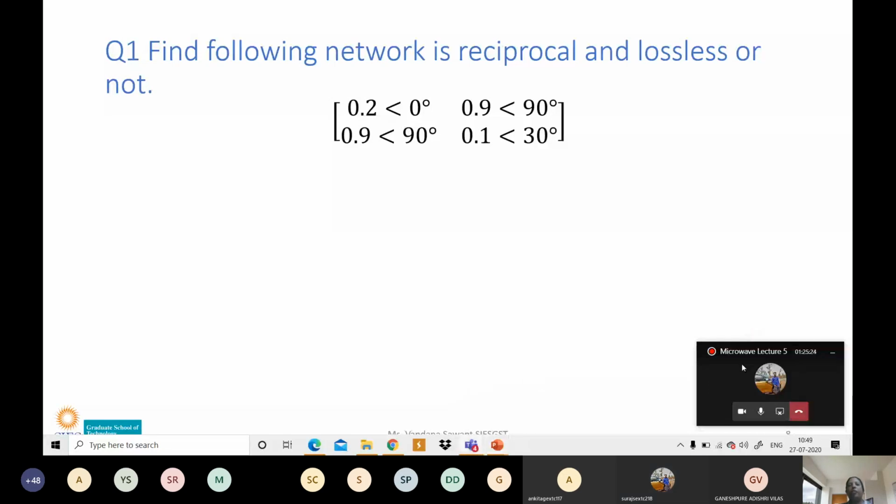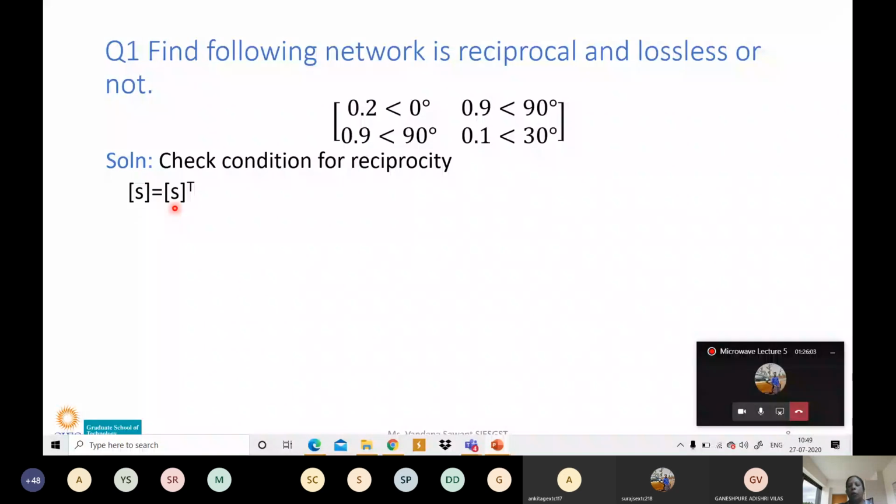Now tell me what is the condition for reciprocity to find out whether the network is reciprocal or not. S matrix is equal to S transpose, right? So first we will find out the condition for reciprocity. You do along with me. Write down the first line in your solution: check condition for reciprocity, S matrix is equal to S transpose.